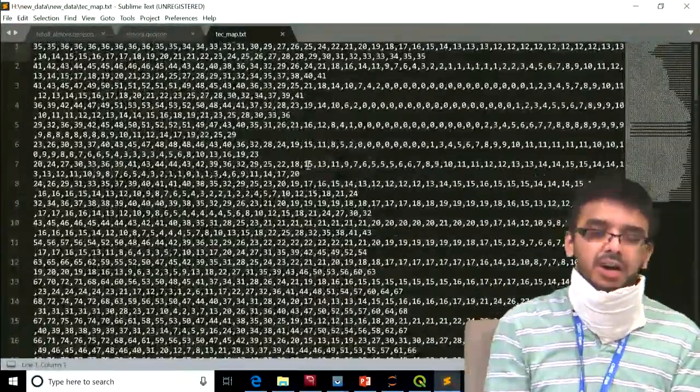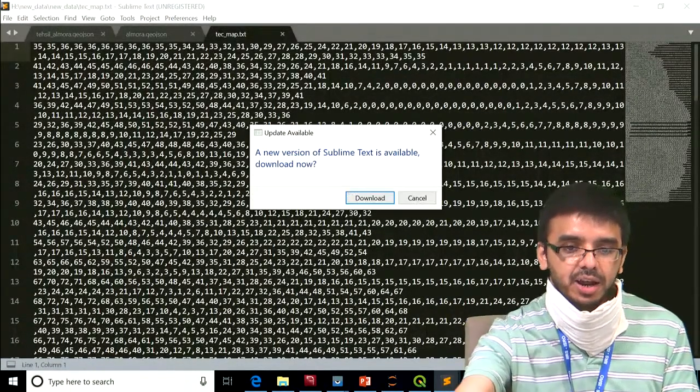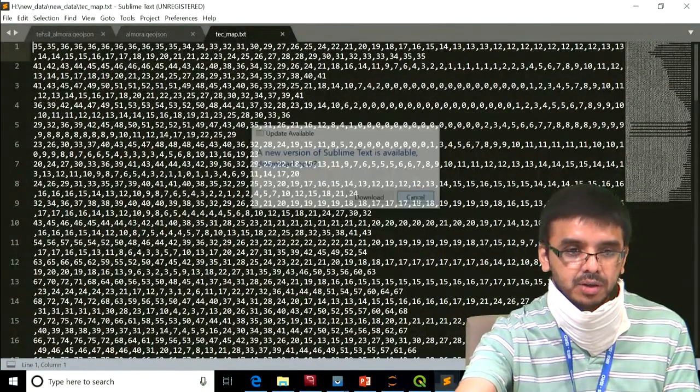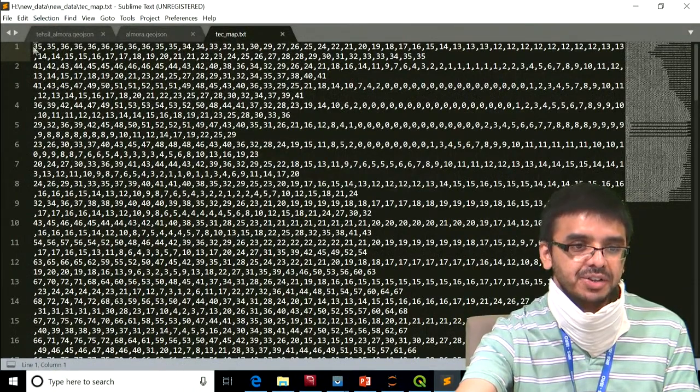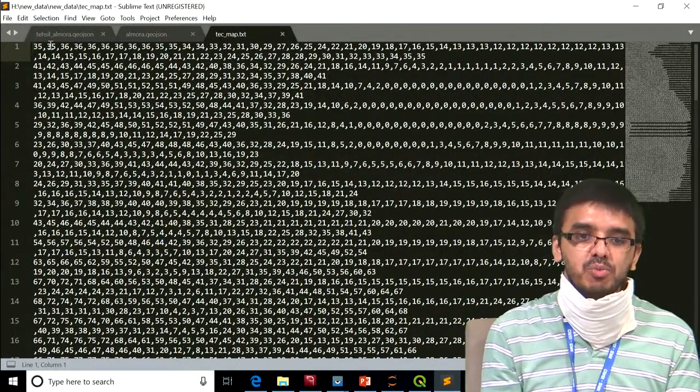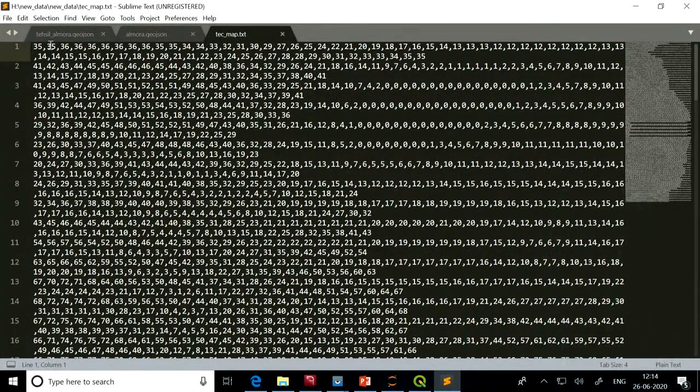Here we can see that this is a CSV file. Every value represents a pixel of 2.5 by 5 degrees, and all the pixel values are separated with commas. So this is a text file.